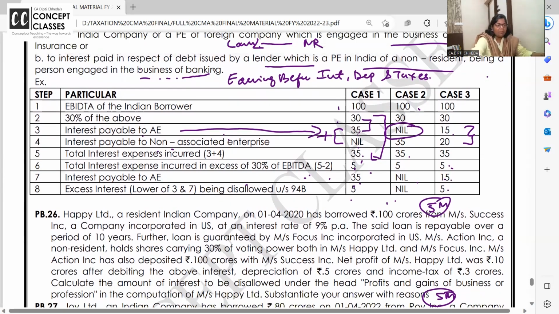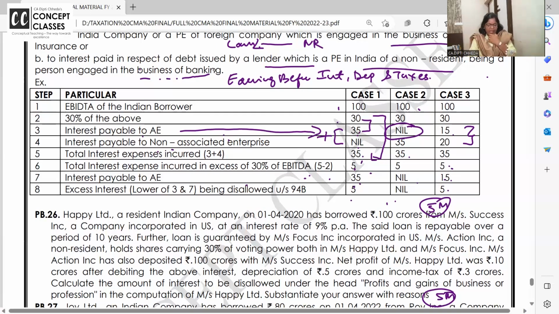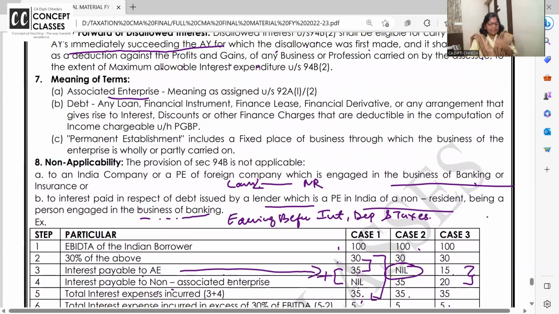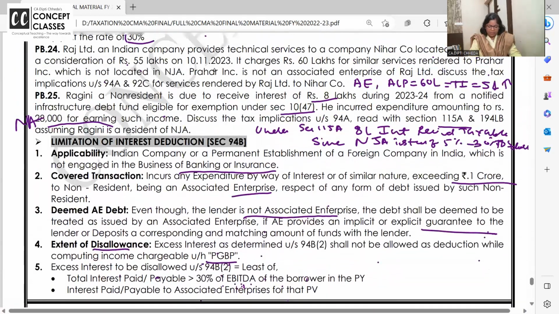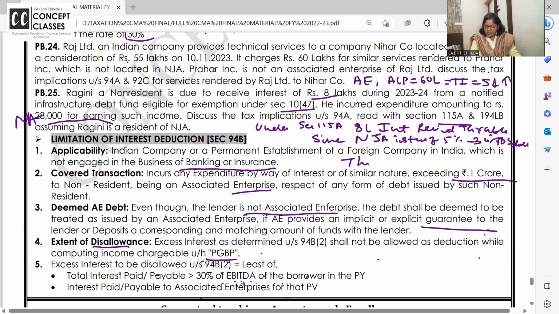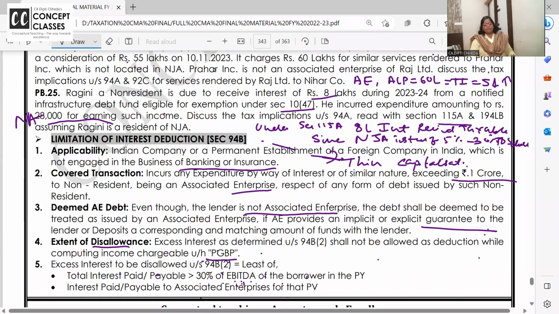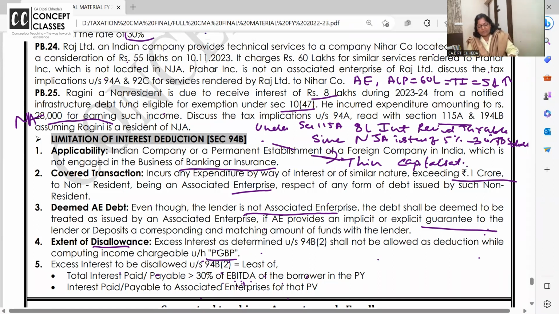Take your time. I really want a message from each one of you. Is this concept clear or not? I have just taken it as a solved example, how much was given to the associate and how much outside. I will solve it in the notebook and work out a simple format for this. I want all of you to write this. This concept, that you should not pay too much interest, is also called thin capitalization. Write thin capitalization next to the topic name.